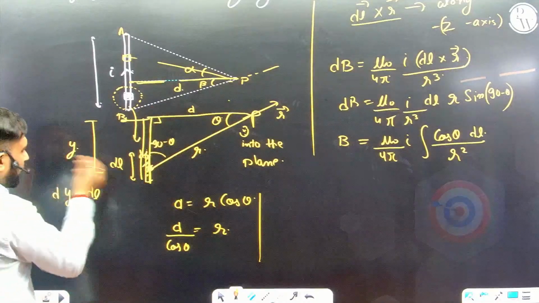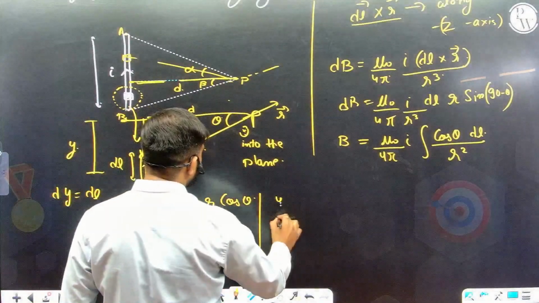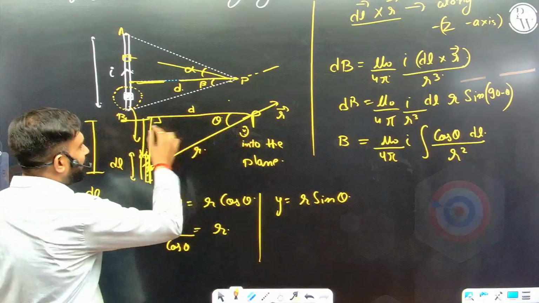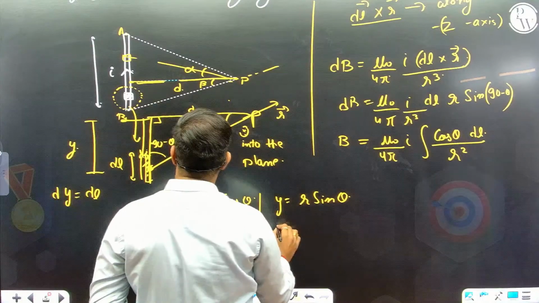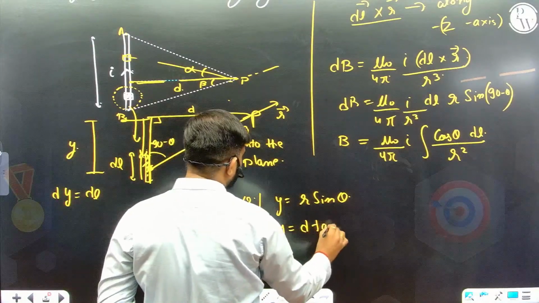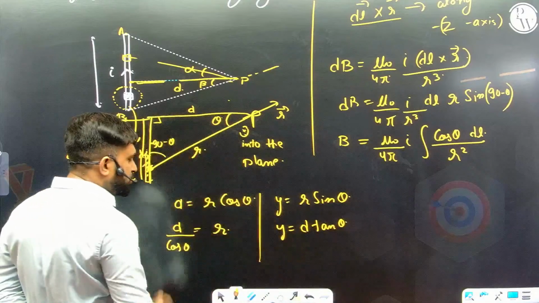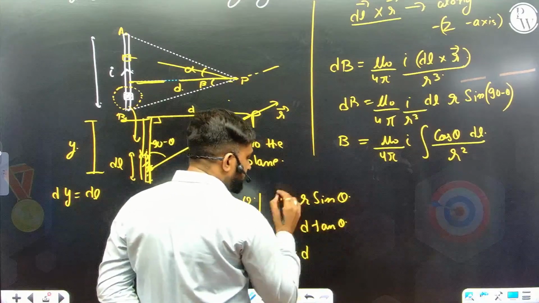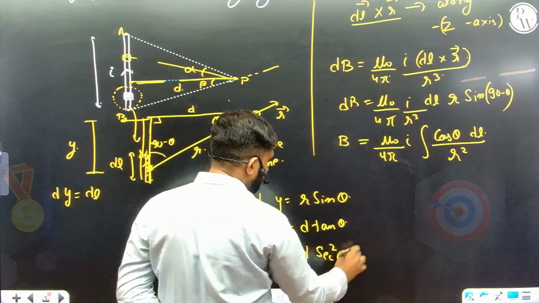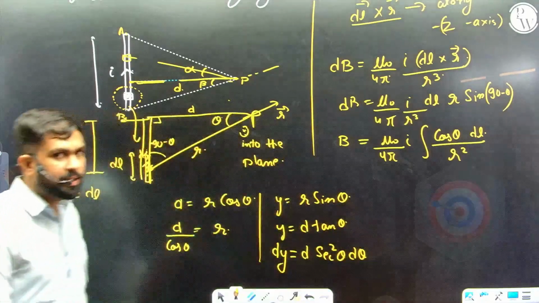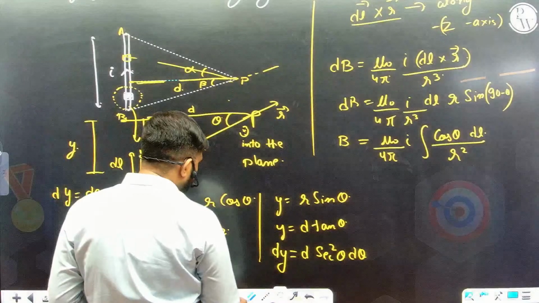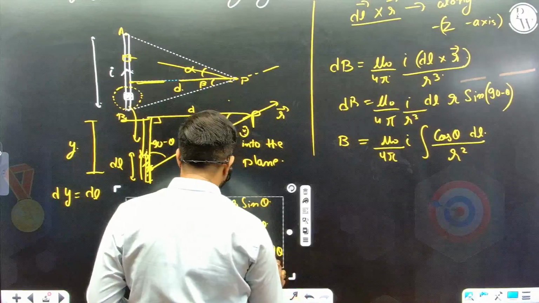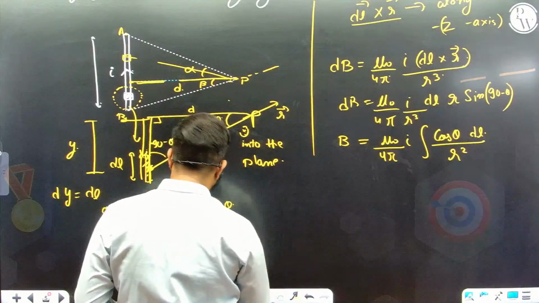Okay. Now how do I write y? So y is written as r sine theta. Great. Or since I don't know r, I can write in terms of tan theta also. So y will be equal to d tan theta. And now if I differentiate this y, I'll get dy is equal to d times the differentiation of tan theta, which is secant square theta d theta. Simply that. If I use both of them, we are just about to prove this very interesting result.